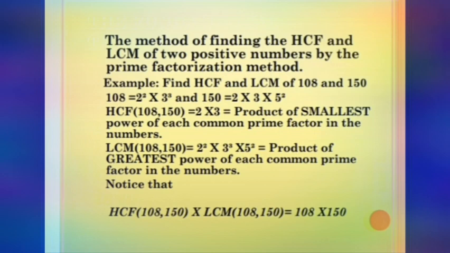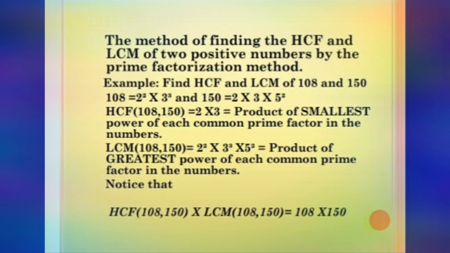Now let us pass on to LCM. The same way, what is the formula? The formula for finding the LCM of two positive integers is the product of the greatest or highest power of each prime factor in the numbers. For HCF, we considered only the smallest power of each common prime factor. Here you see the word common is missing. Here we have to take the greatest or highest power of all the prime factors, and multiply and find the product.